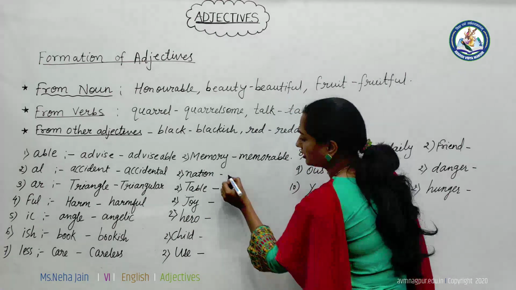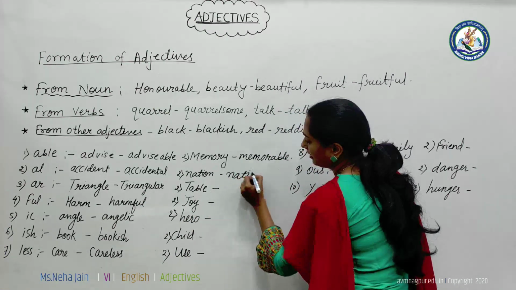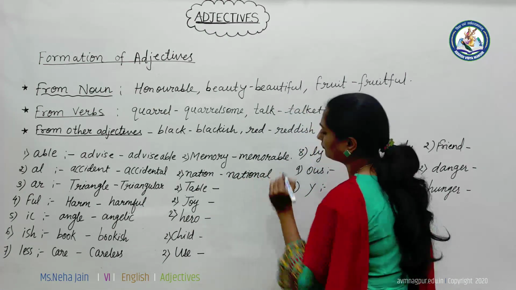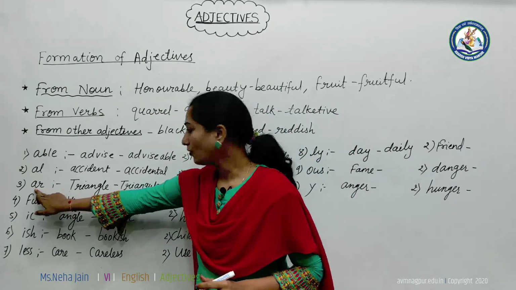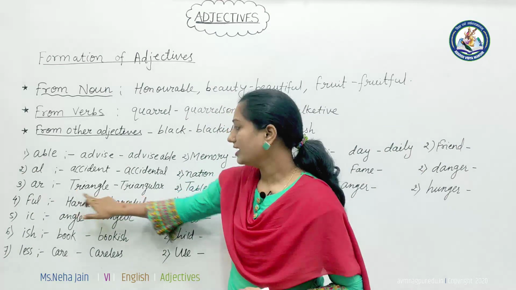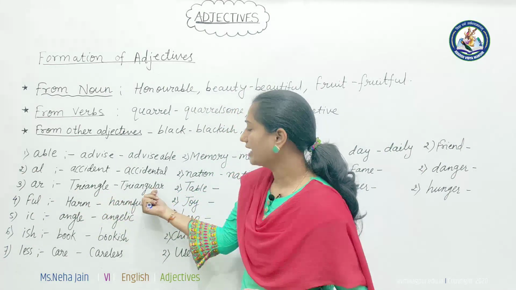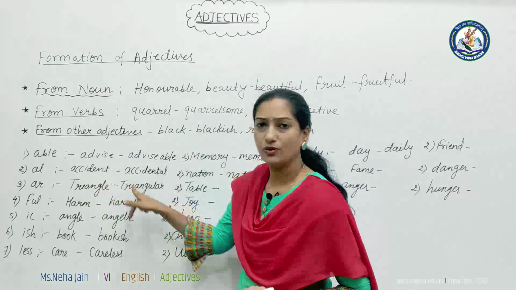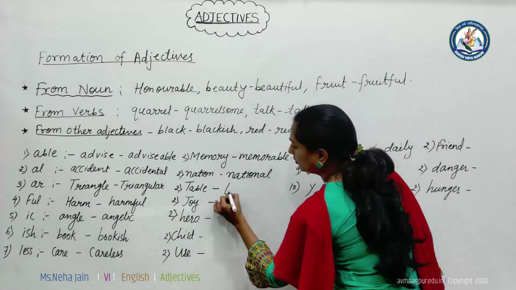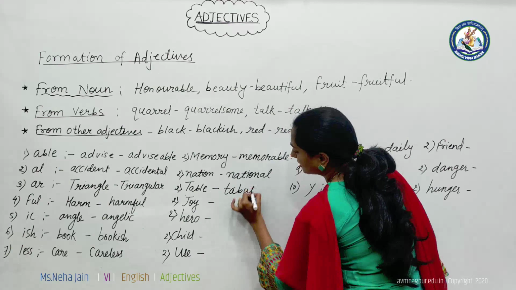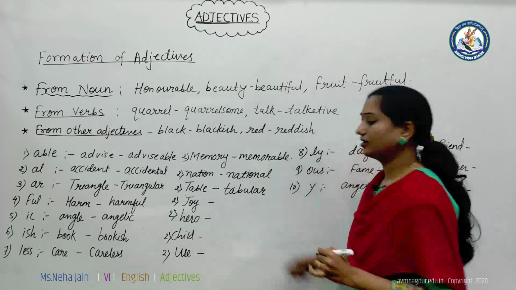Suppose it is nation, so by adding al we can form the word national. Then with the help of ar: the word is triangle, and by adding ar we can change it into an adjective form, that is triangular. Suppose table is there, so we can make it an adjective as tabular.